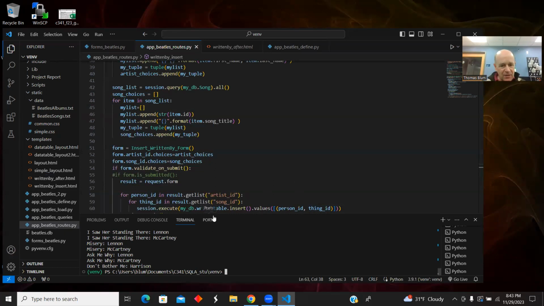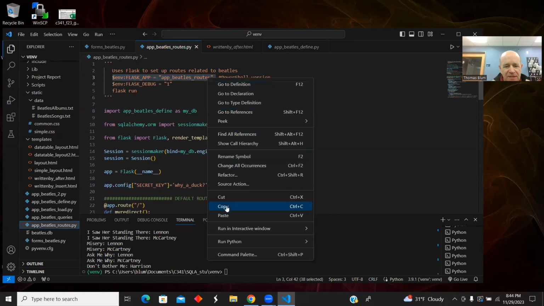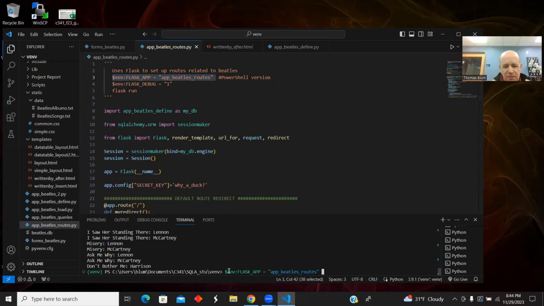All right, again, I ran my query and we see just these few records. Let's add a few more, rerun the query, and see that we did indeed do this insert. So I want to run this routing in Flask.